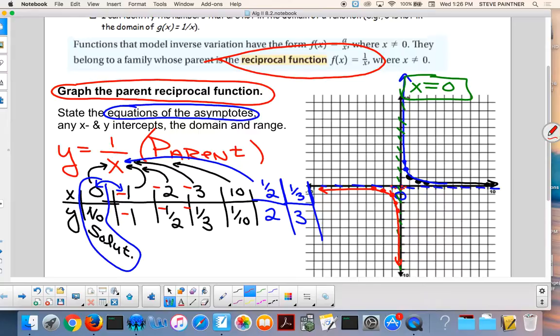So when you look at the graph, there's a branch on the right and there's a branch on the left. The branch on the right is in quadrant what? 1. The branch on the left is in quadrant 3. They're kitty corner. And there'll always be kitty corner. So what would make this branch go here and this branch go here? Transformations. Yeah, but what kind of transformation? A reflection. If you ever see a reflection, this branch goes down here, this branch goes up here, and then they're kitty corner again. Okay? Got it? I know you don't quite get that, but that's what's going to happen eventually.